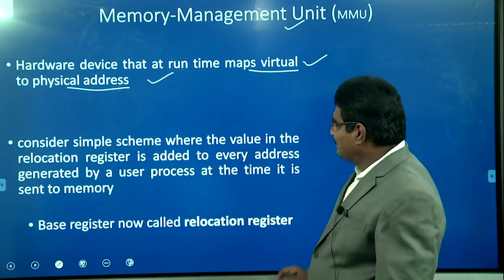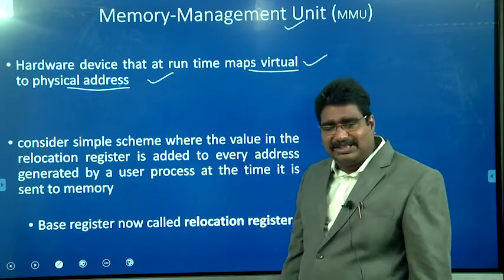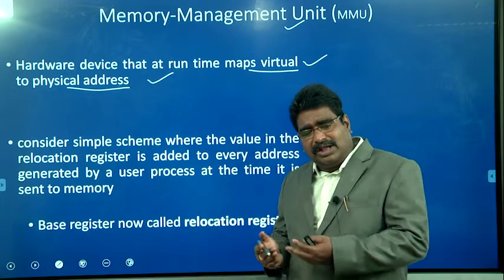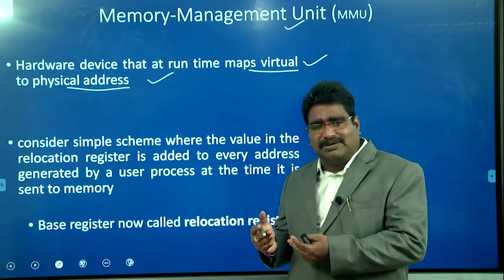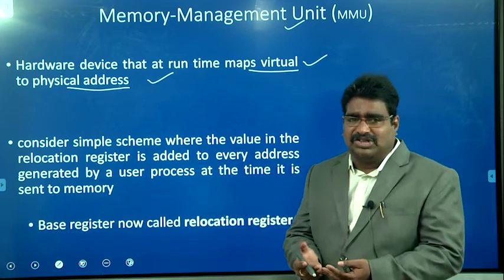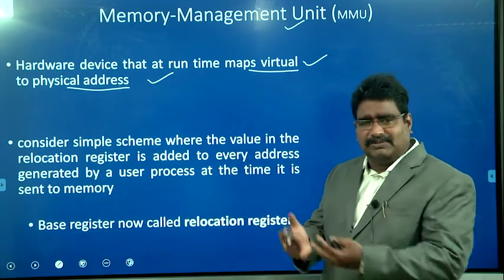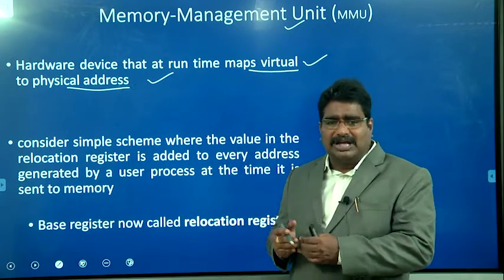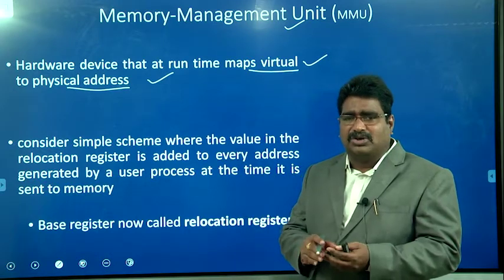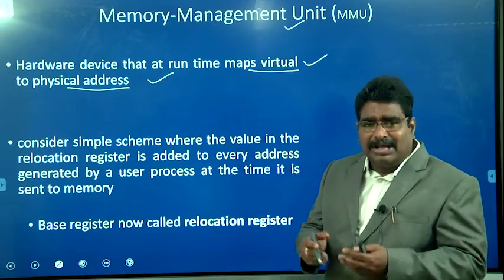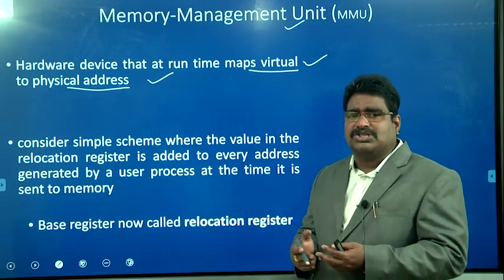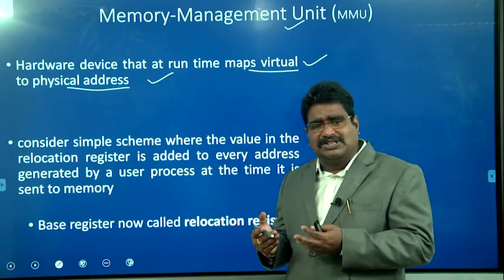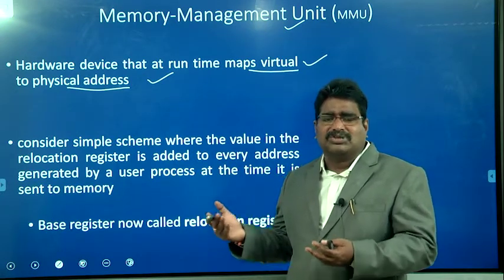And there are a number of schemes available, based on the approach we are following. For example, the memory management unit's functionality changes with the approach. If we are using segmentation, it follows the segmentation table. If we are using the paging technique, it uses the page table. Or with the demand paging technique, in all those cases they use the page table. Or in a simple implementation, where the entire process is loaded into a contiguous memory location, it holds a base register, and the base register is simply added to the logical address to get the physical address.